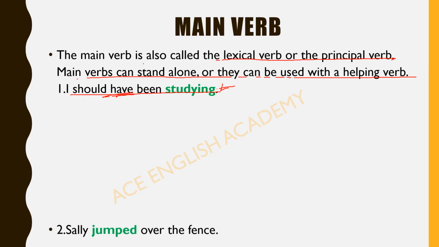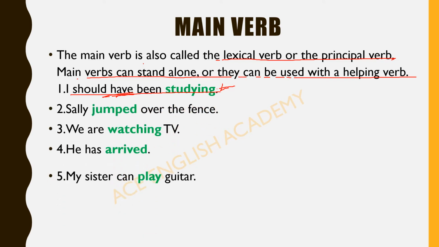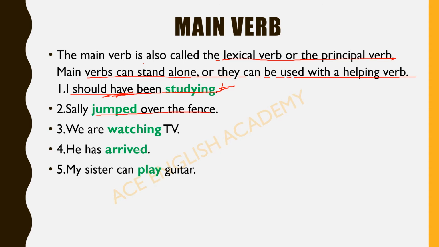A few more sentences. Sally jumped over the fence. So "jumped" here is the main verb. We are watching TV. So "watching" is the main verb, whereas "are" is the auxiliary verb. He has arrived. "Has" is the auxiliary verb, "arrived" is the main verb. My sister can play guitar. So "play" here is the main verb, whereas "can" is a modal verb. It is a helping verb, and specifically a modal verb.